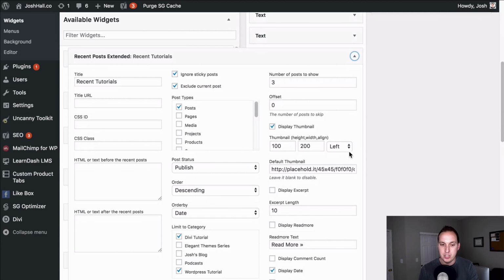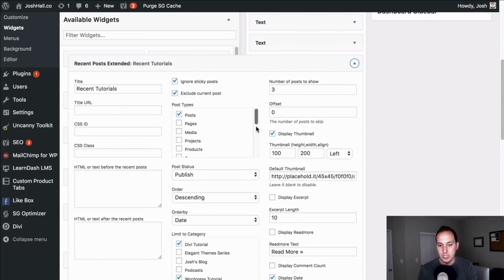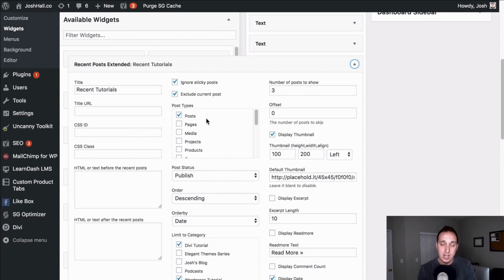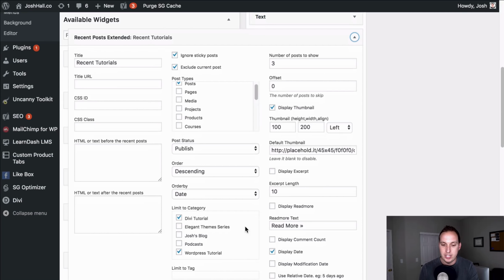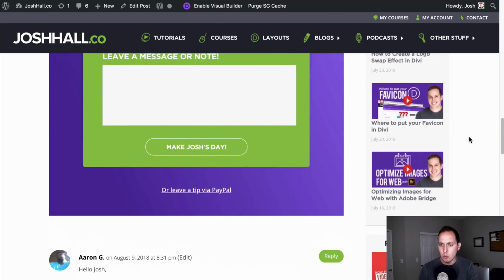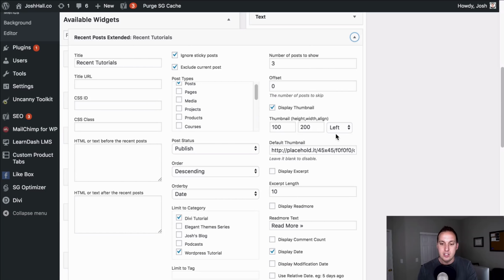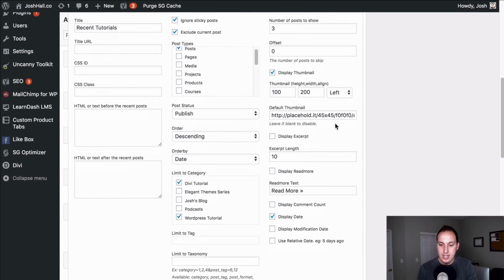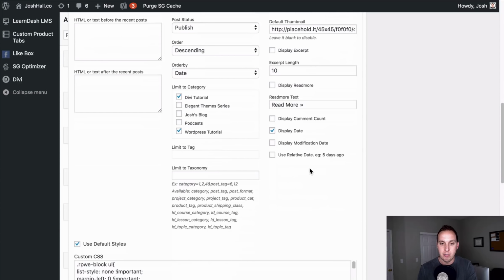It gives you the option to put a title in, put all these details in, and then most importantly, you can select which post types you want to show up with it. So I have, in this case, post selected, and then I have any tutorial that is going to be a Divi tutorial or a WordPress tutorial. And again, that's going to show up in this little area right here. Really, really handy, super easy to use. You can also adjust the thumbnail or keep it blank, and there's a bunch of other settings in here that you could play around with.